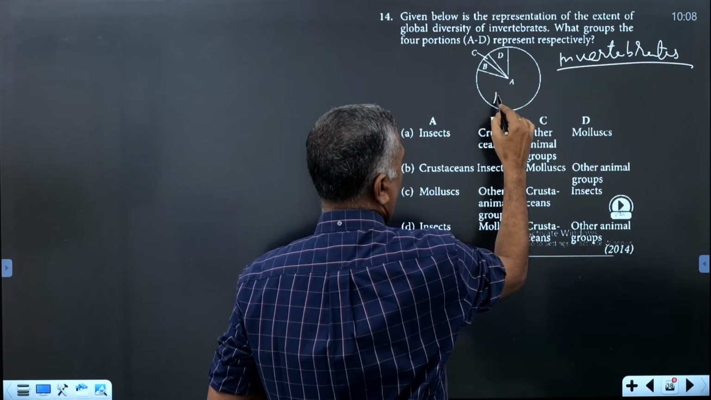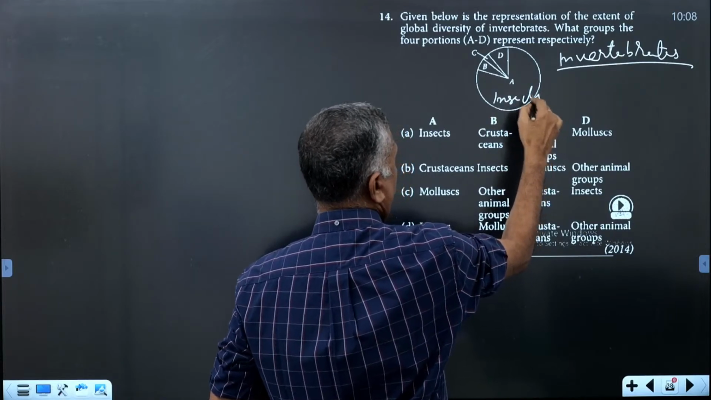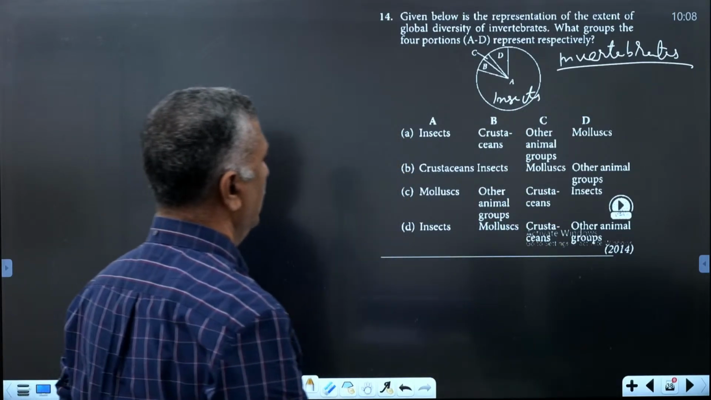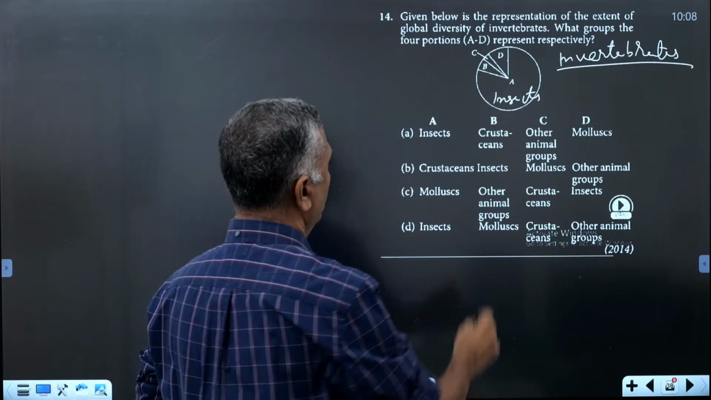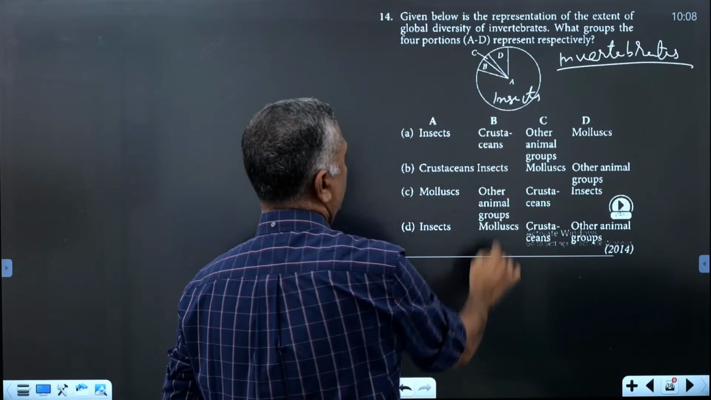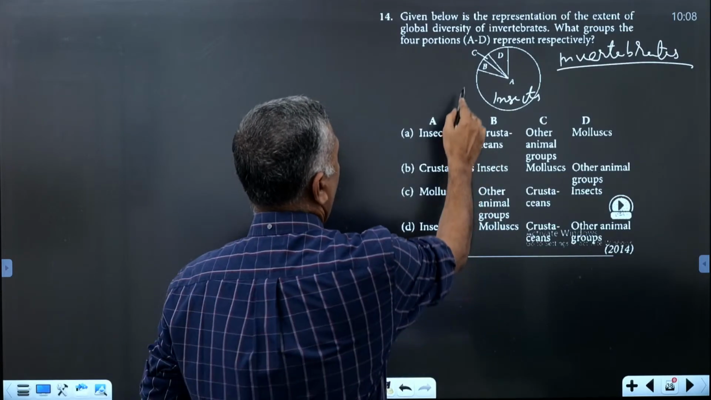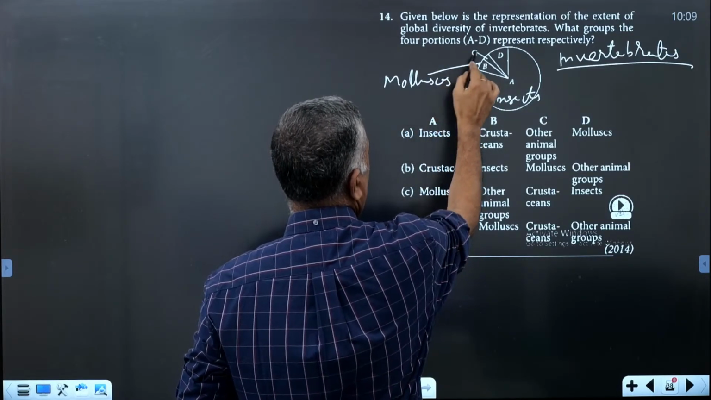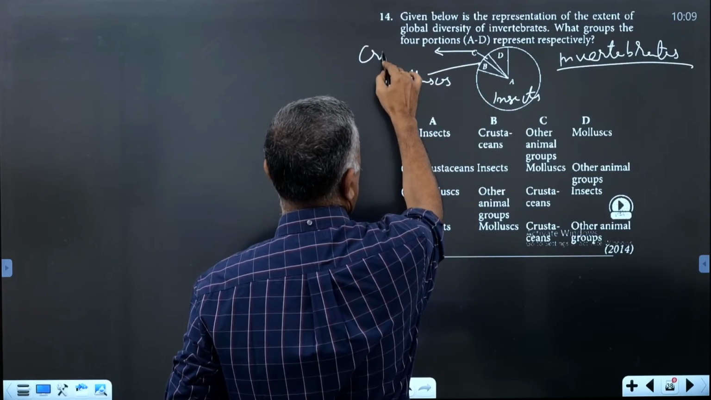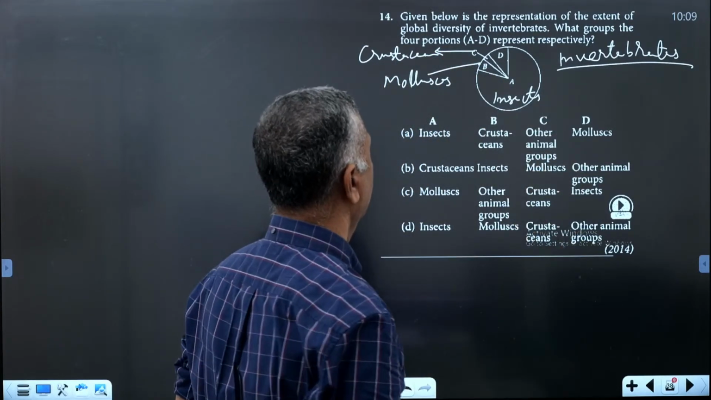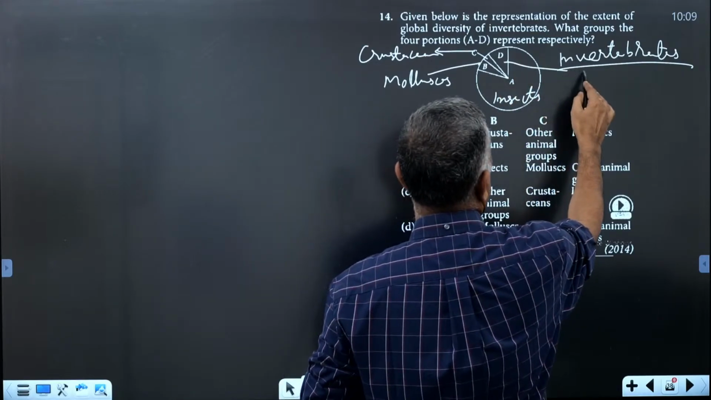Here A is insects. First one, A, is insects. Then B is what? A is insects and B is not crustaceans, B is mollusks. C is crustaceans. And D is other animals.